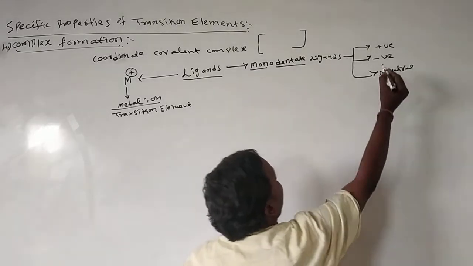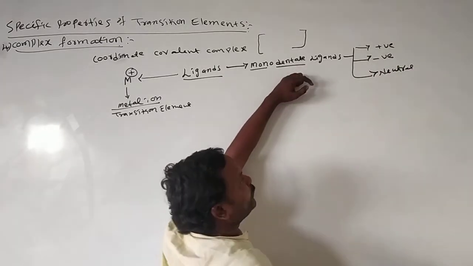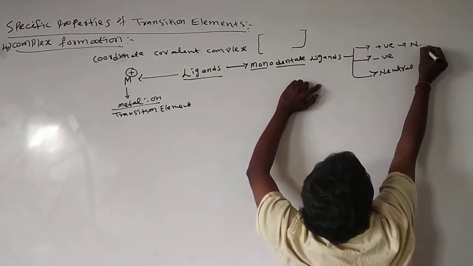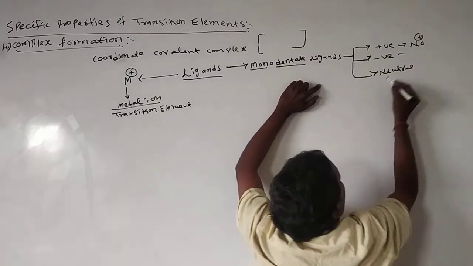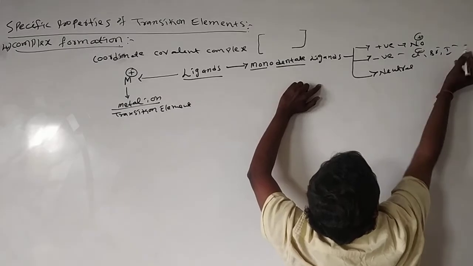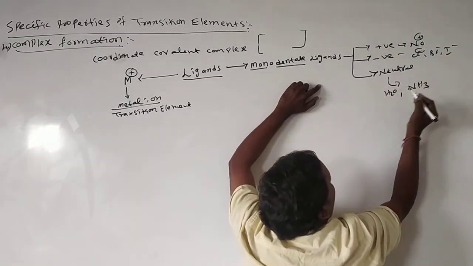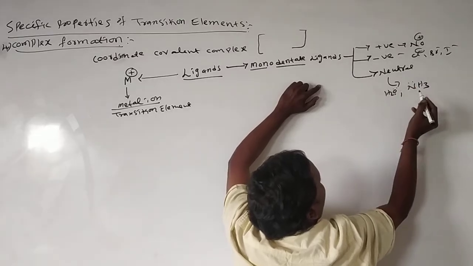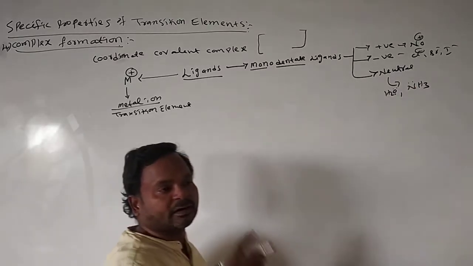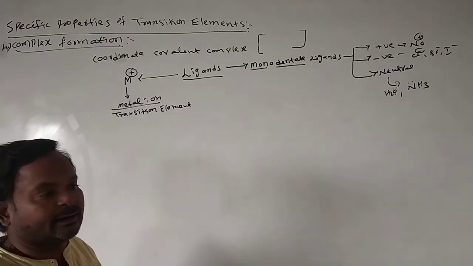Example for positive is NO+, the nitrosyl ion. Negative means chloride, bromide, iodide, fluoride. Neutral means water, ammonia. These have the capability to donate one electron pair, so we call them monodentate ligands.